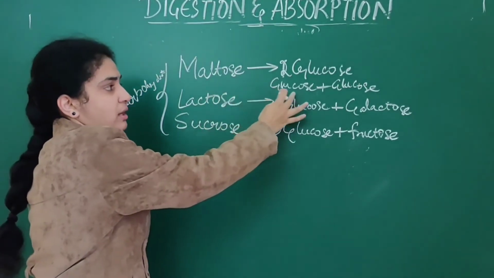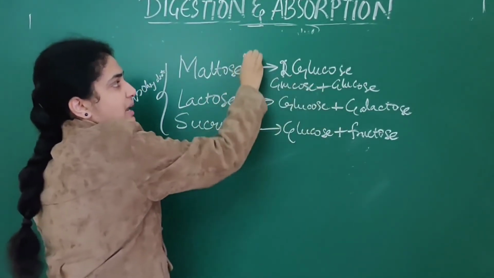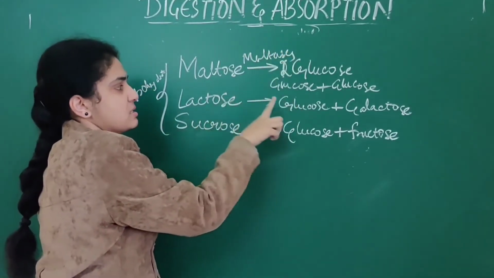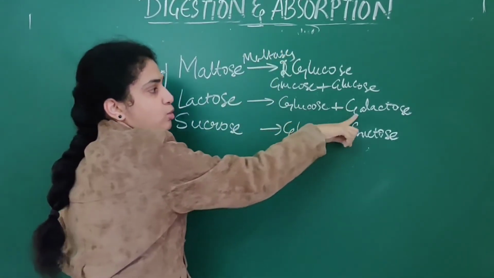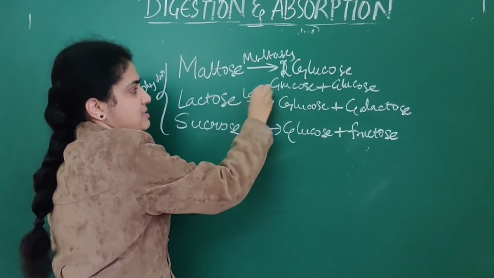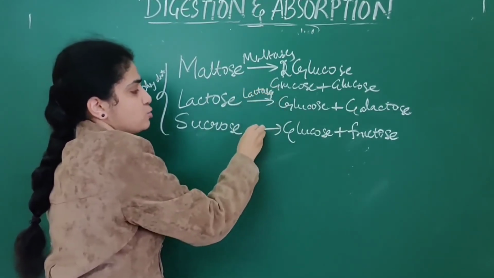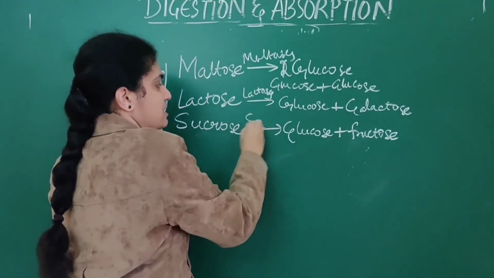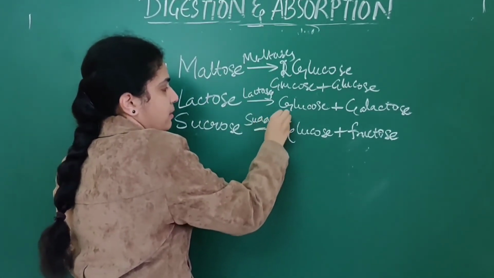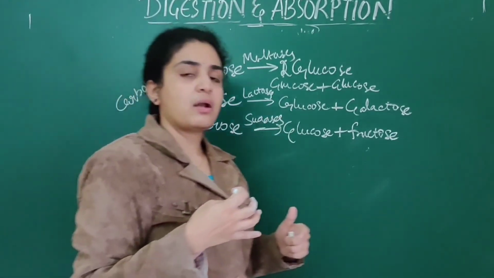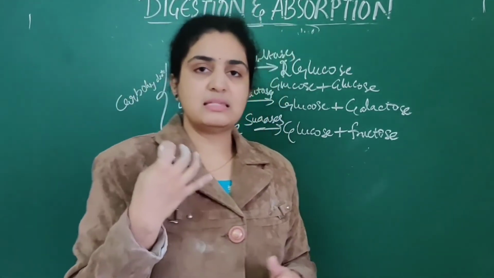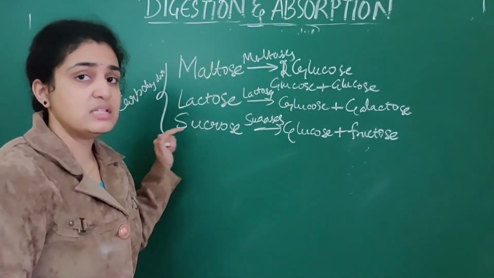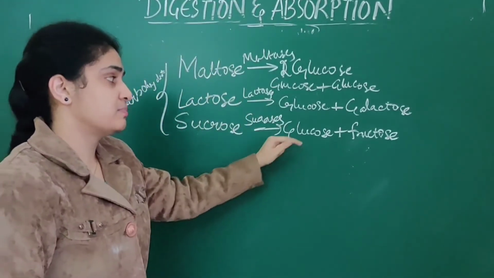So maltose is broken down into two glucose molecules by maltases. Lactose is broken down into glucose and galactose by lactases, whereas sucrose is broken down into glucose and fructose by sucrases. The majority of the carbohydrates are digested by the enzyme known as amylase, whereas maltose, lactose and sucrose, these three types, are digested like this.